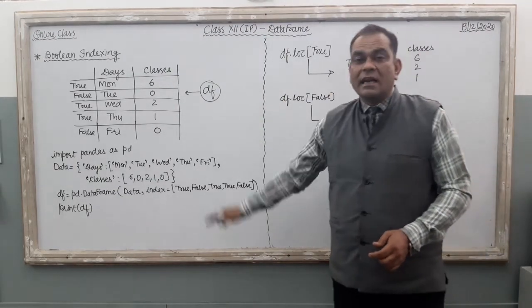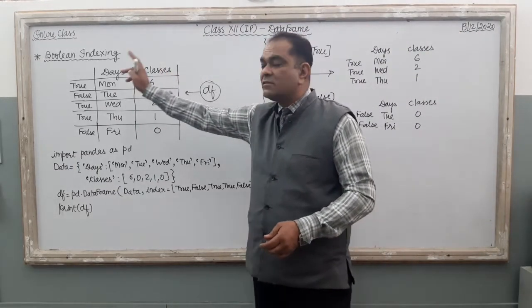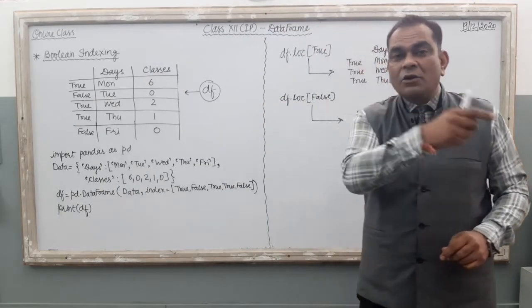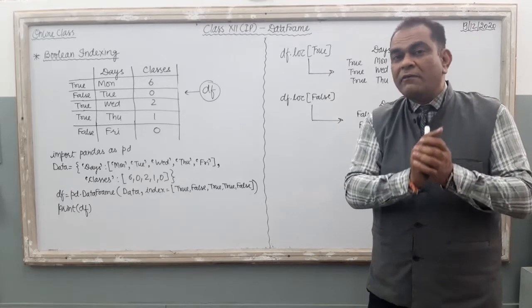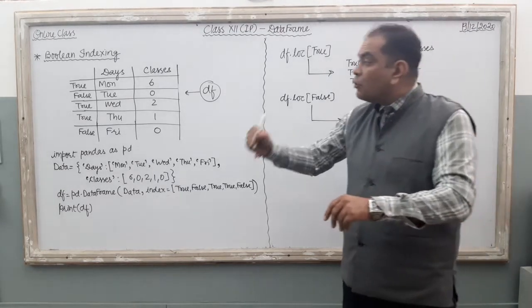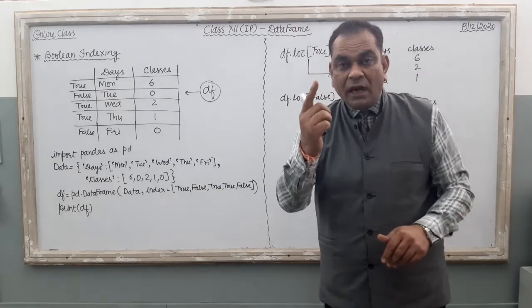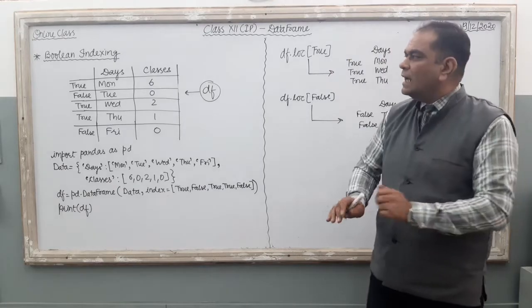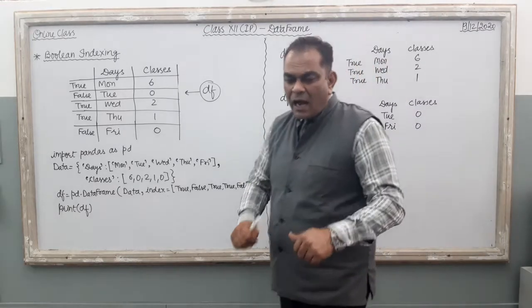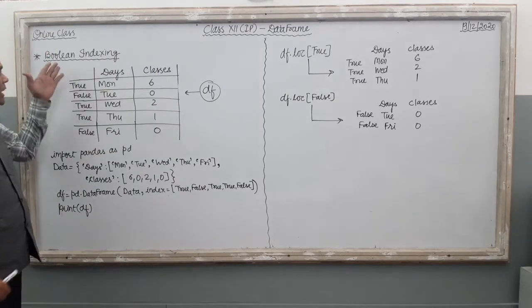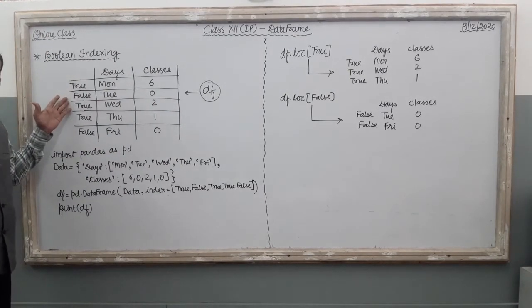The video lecture is related to Boolean indexing. Boolean means what? Boolean means either true or false. These two different values are there in the Boolean data type. Here, true is represented as 1, false is represented as 0. Right? So in this video lecture, we are going to discuss whether we can provide Boolean indexing to the data